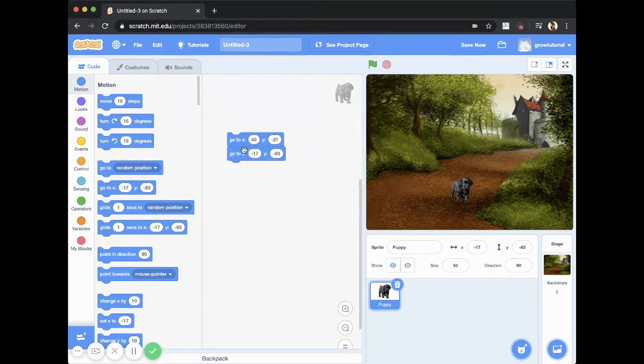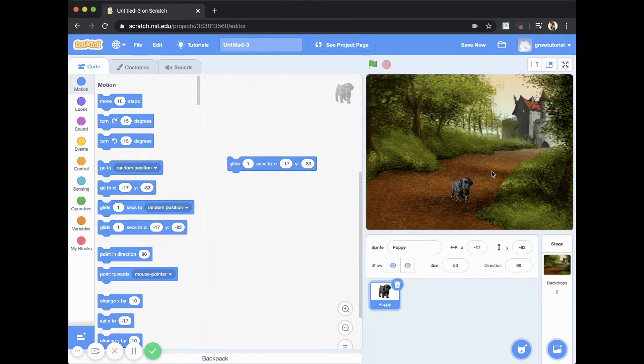Now, another option or another type of movement is to use the glide function. So let's remove this. Now we know how we can control the puppy through the go-to function. Now we're going to use the glide function. You see how he moved? Let's see that again. So he moved from that point to this point.